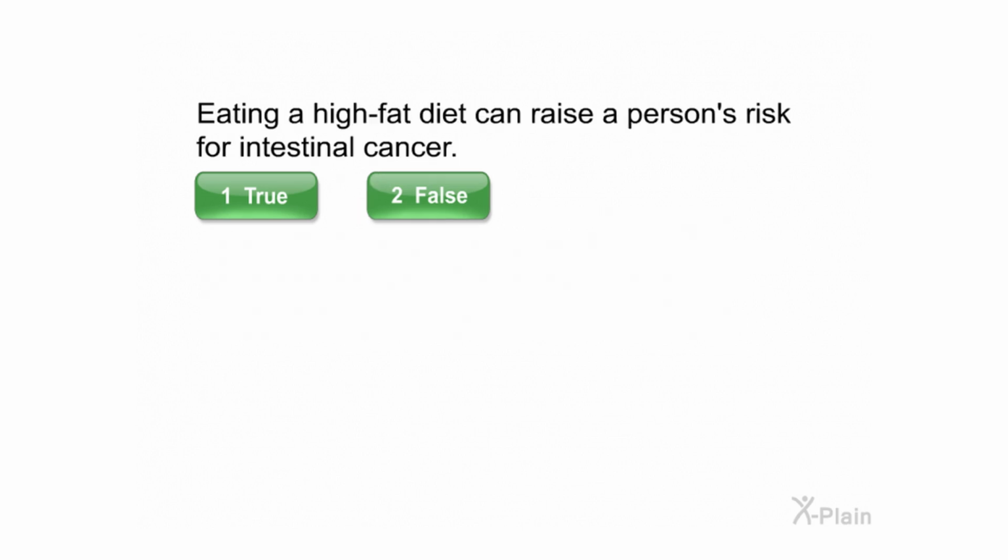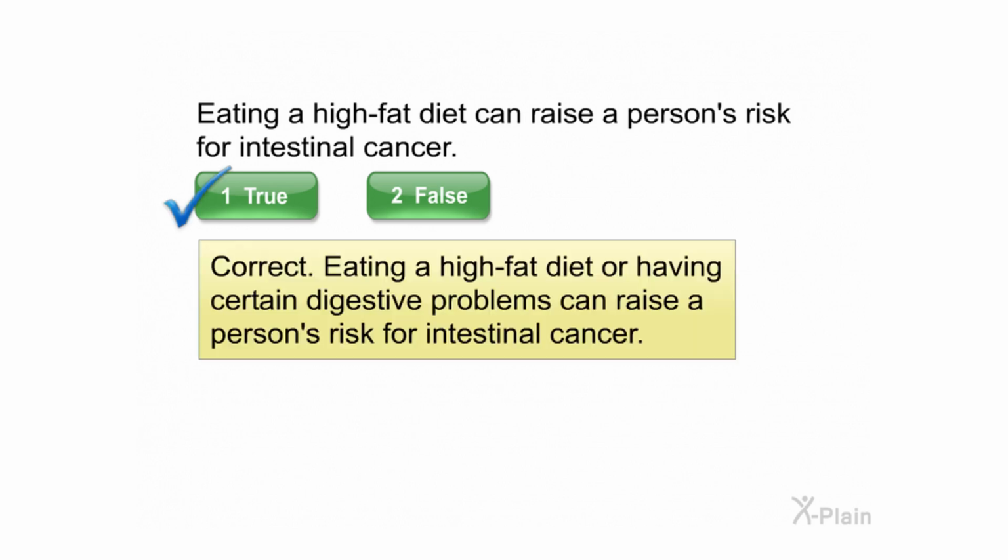Eating a high-fat diet can raise a person's risk for intestinal cancer. Select true or false. Correct. Eating a high-fat diet or having certain digestive problems can raise a person's risk for intestinal cancer.